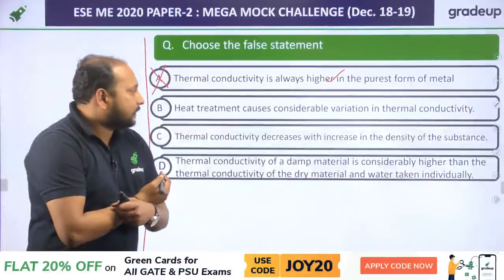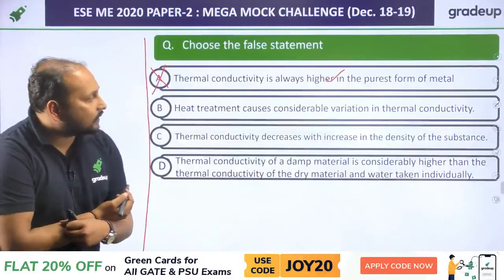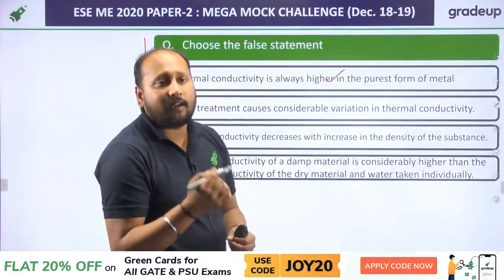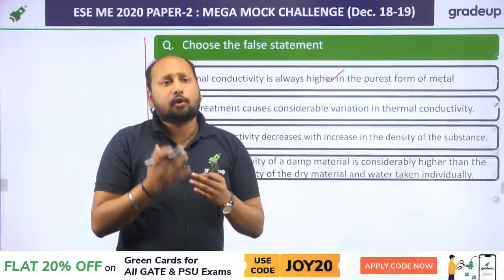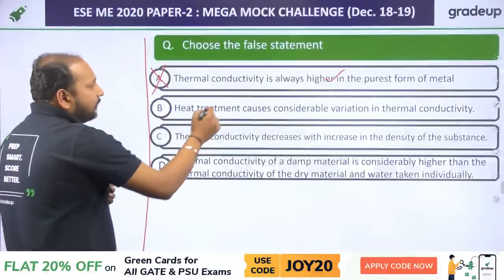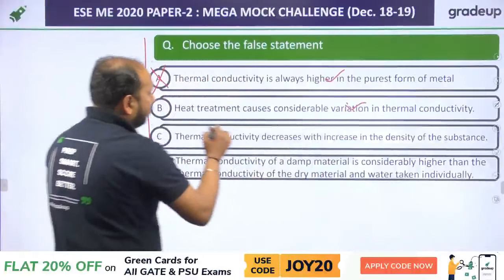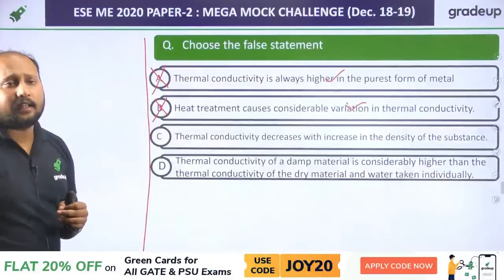Let us see option B. Heat treatment causes considerable variation in thermoconductivity. Obviously, whenever any metal is undergoing heat treatment process, then its properties usually change. So obviously this option is also correct. So that means this statement is true.